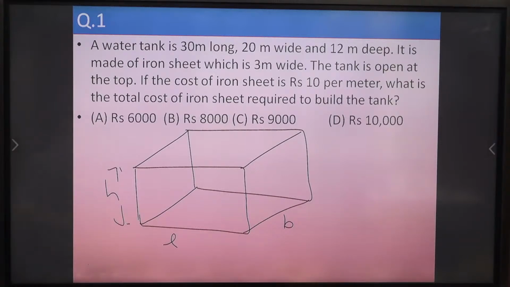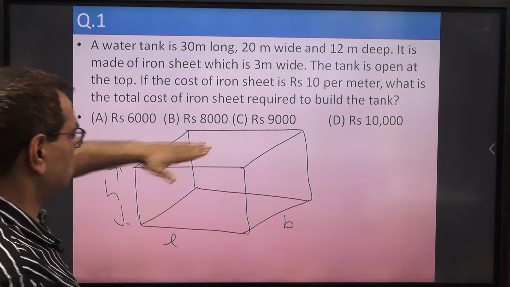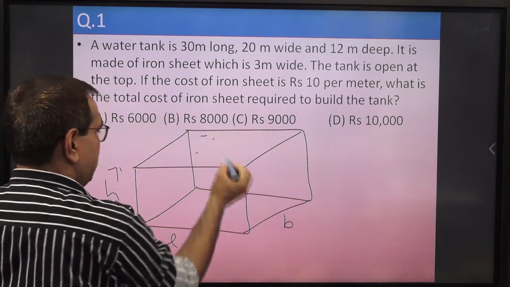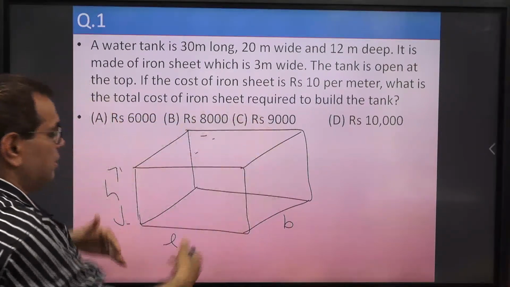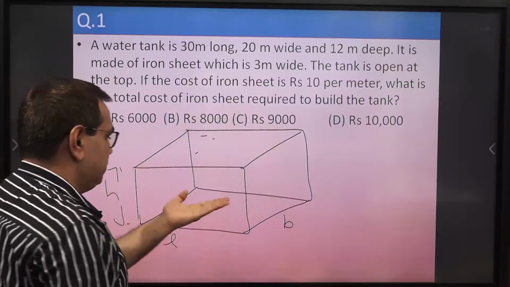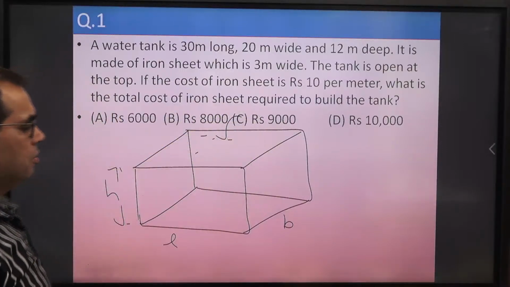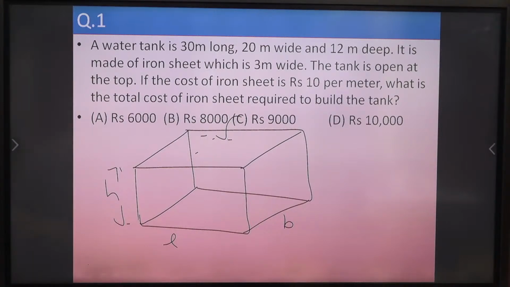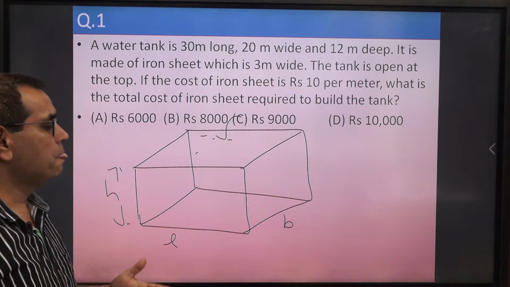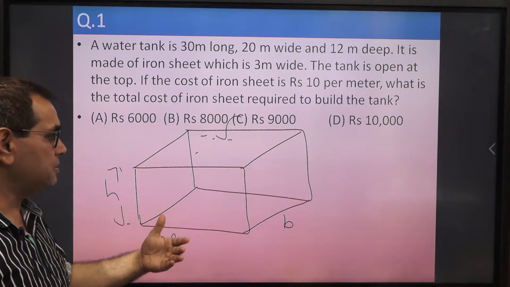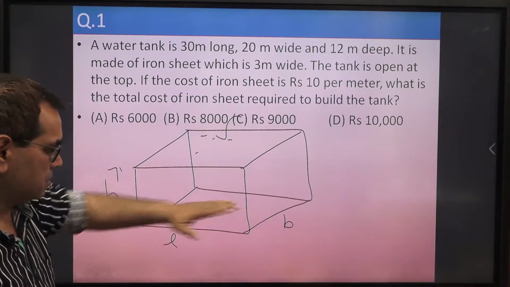Now this tank is open at the top, so this is the top section. This is open from this side, and the remaining surfaces we have are 4 lateral surfaces and 1 bottom. So we can calculate the total surface area of this open tank. The total surface area will include 4 lateral surfaces as well as 1 base, right?